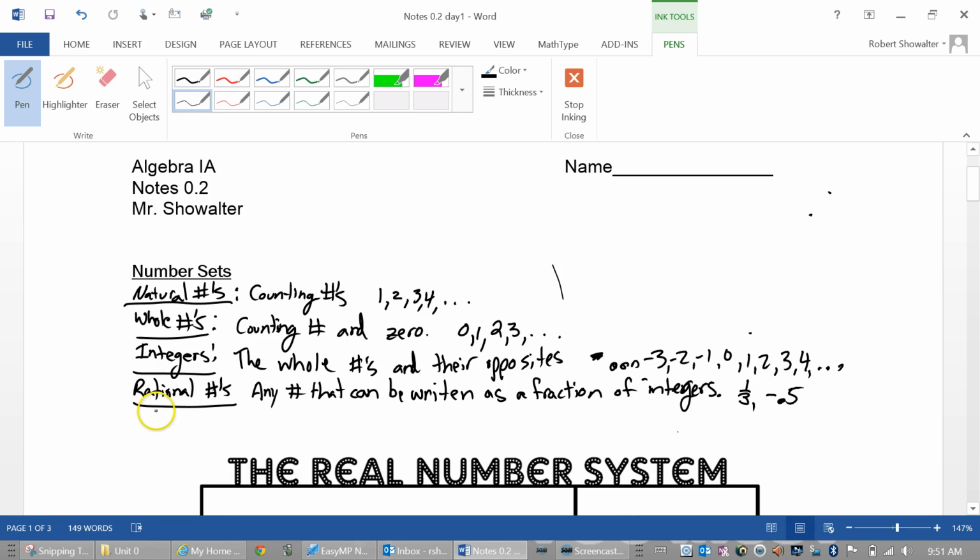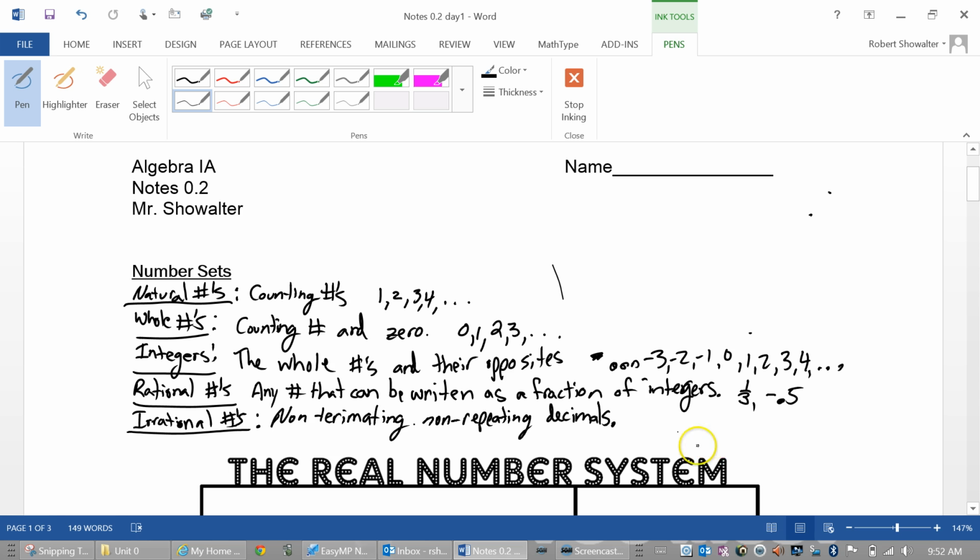Okay, so the next open set is going to be irrational numbers. These are non-terminating, non-repeating decimals. Any number that, when you put it in decimal form, is non-terminating and not repeating.